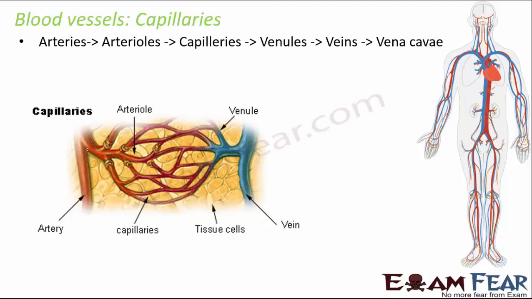So arteries, they divide into thinner tube-like structures called arterioles, which further divide into thinner tube-like structures called capillaries. And then again, these capillaries join together to form venules, which in turn form veins, and then this forms vena cava. So that is how the blood vessels are organized.